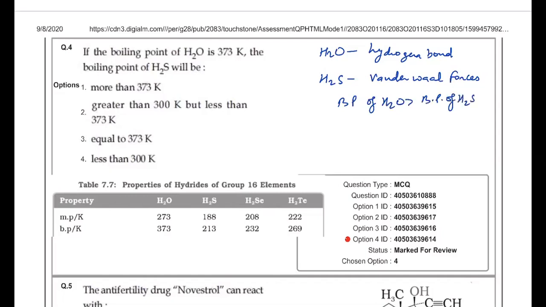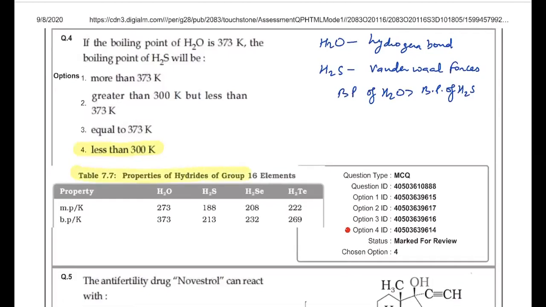So if the boiling point of water is 373 Kelvin, then certainly the boiling point of H2S must be lesser than this. So we have only one option, less than 300 Kelvin. If you want to refer to the data, I have quoted a table from the NCERT book. There you can see the data also. Boiling point of water is 373 and it is 213 for H2S, so it is less than 300 Kelvin. So we can write the answer over here is 4.